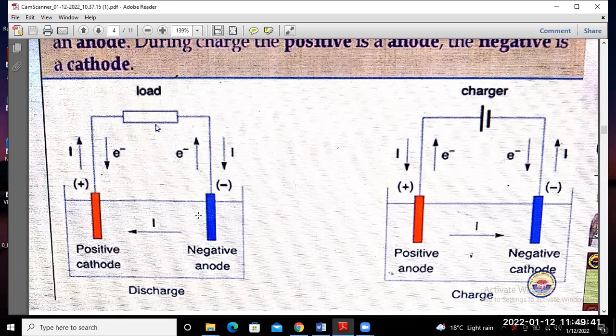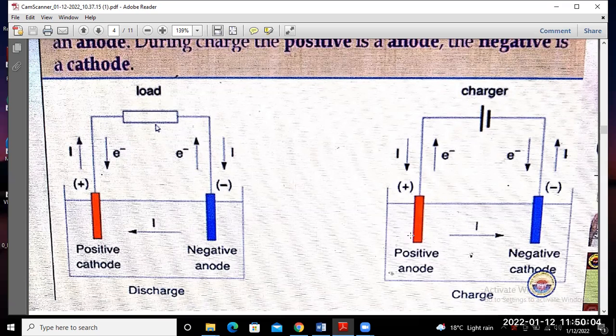Okay, so this is the schematic diagram of the charging and discharging of the battery, and you clearly see all the components. That means flow of current as well as the flow of electron during these two periods.